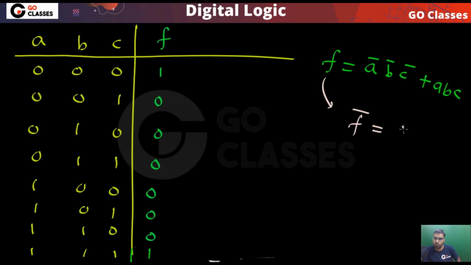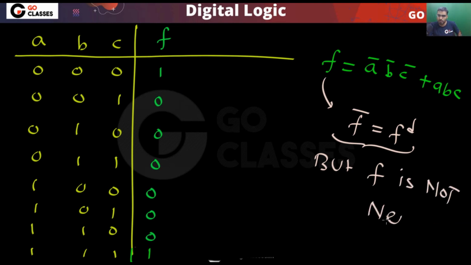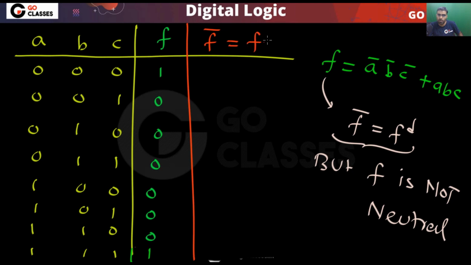For this function f, complement and dual are the same, but still you can notice this function f is not neutral. You can easily see that for this function f, f complement and f dual will be the same. If you find the f complement, then this will be f complement and the same will be f dual.